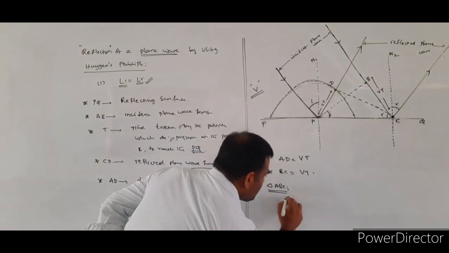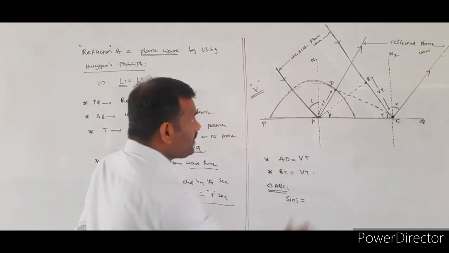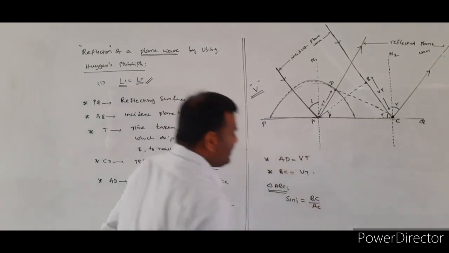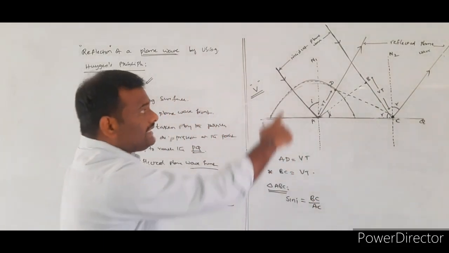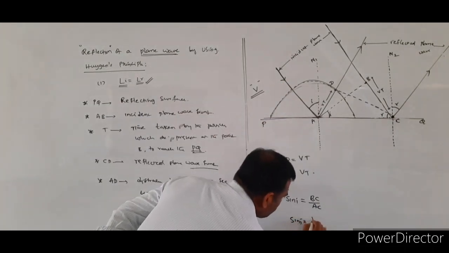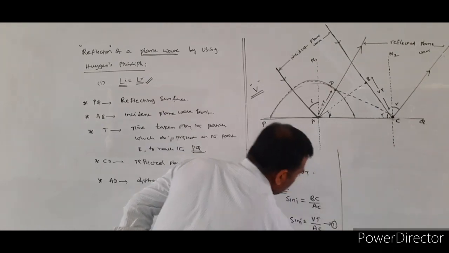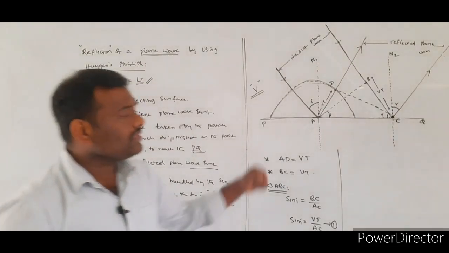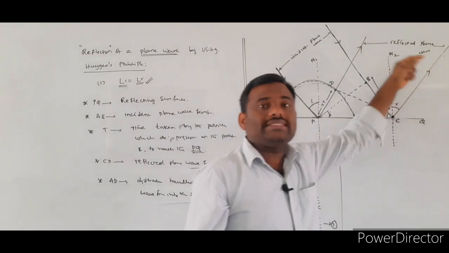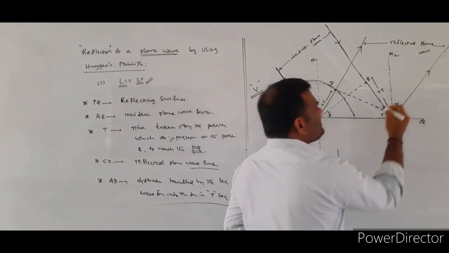From the triangle ABC, sin I is equal to the opposite side BC by AC. What is the BC value? V into T. Therefore, sin I is equal to V into T by AC. This is equation number 1. Next, I am assuming that the reflected wavefront, reflected into the same medium, makes some other angle with respect to the second normal.